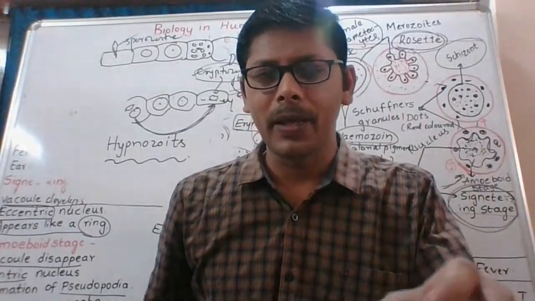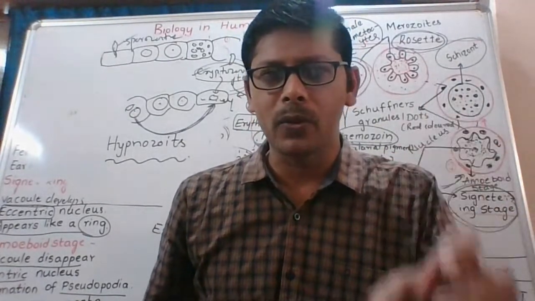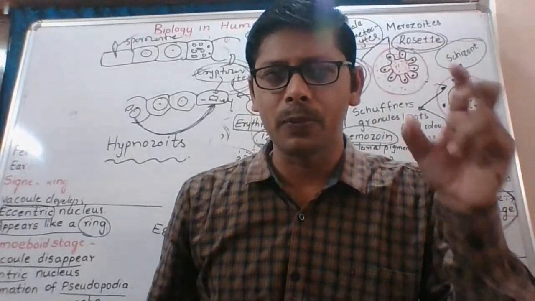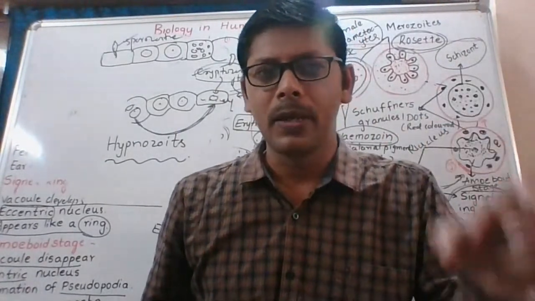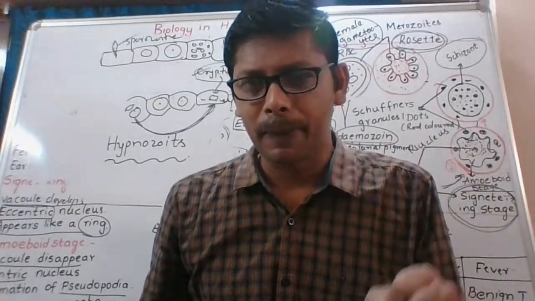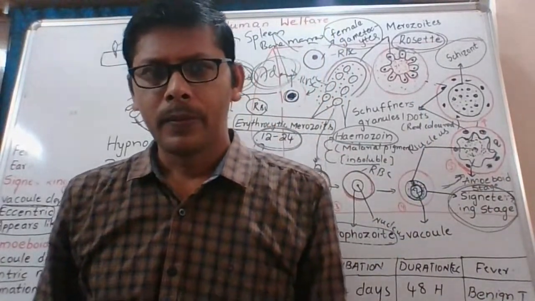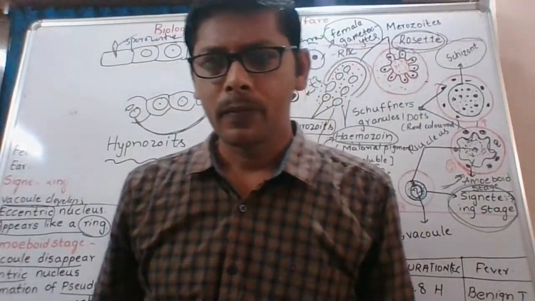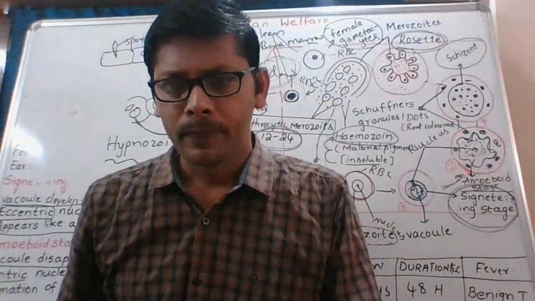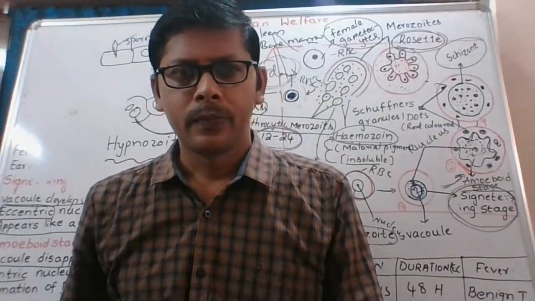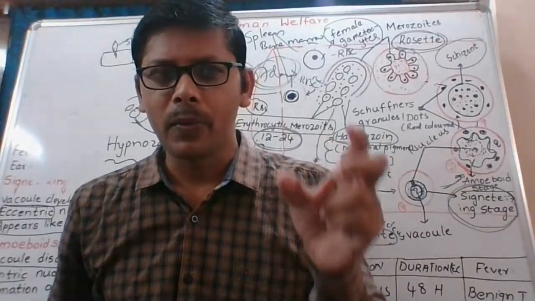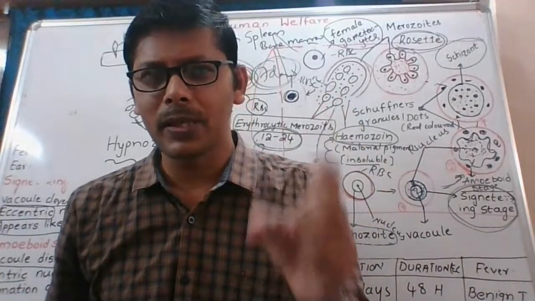Seed dormancy is induced by, can you type in your answer, which phytohormone, which plant growth substance can induce dormancy in seeds? Which plant hormone induces dormancy in seeds?